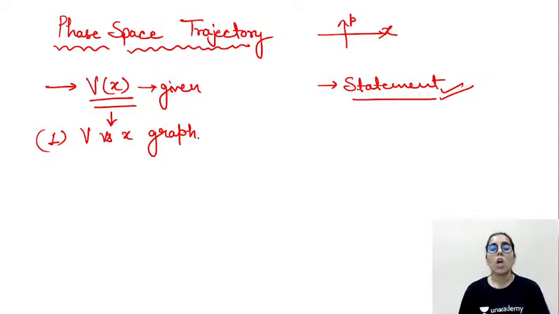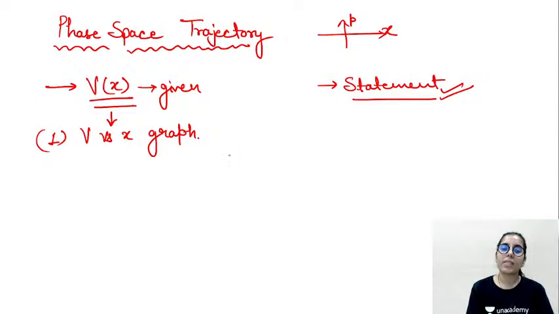If at any time the expression for V is given to you in such a way that it matches a standard form of equation, for example y equals mx plus c for a straight line, or any of the other standard forms, then you can draw the V versus x graph on your own, depending on the dependency of V on x that they have given you. If you are familiar with that kind of graph, you can directly draw it. But there can be situations when it's not possible to draw it directly. Then what do you have to do?